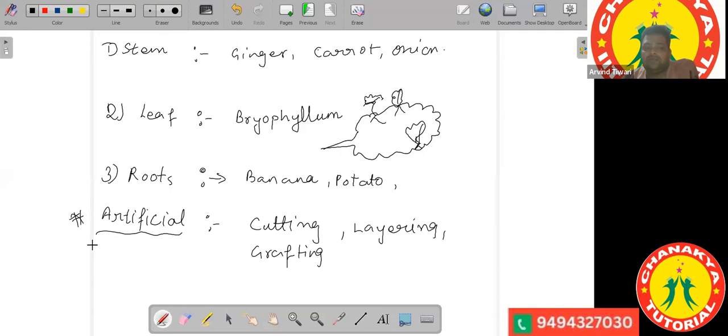Artificial methods of vegetative propagation are cutting, layering, and grafting, where the stem of a plant can be cut. There is also stem cutting, but in the case of layering, there are two types: either air layering or ground layering. In the case of cutting, it's simple. The stem is cut down.